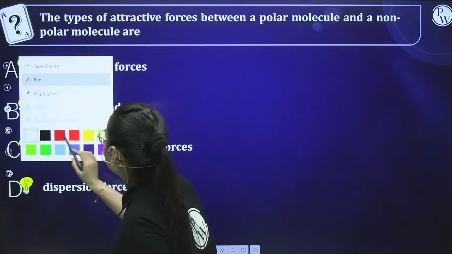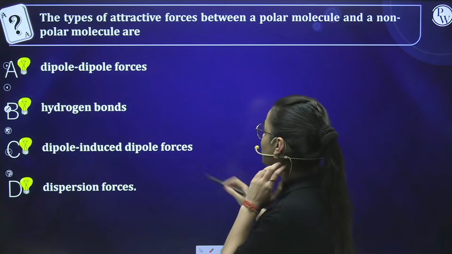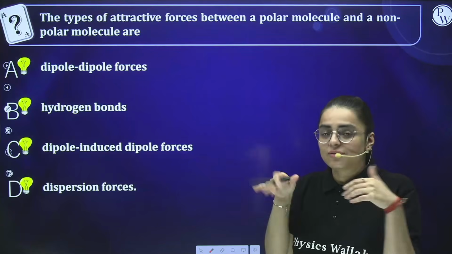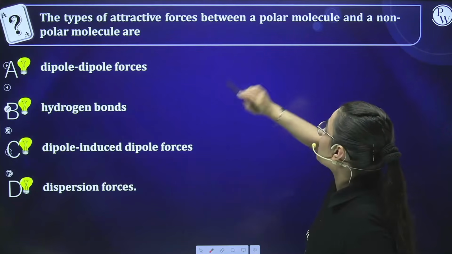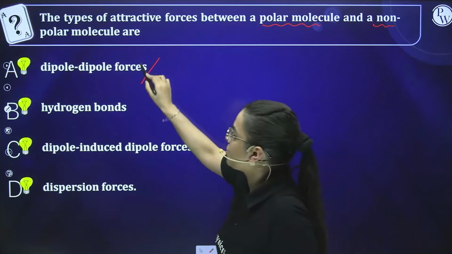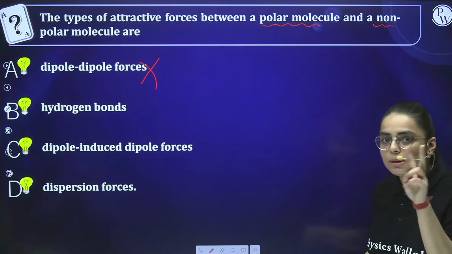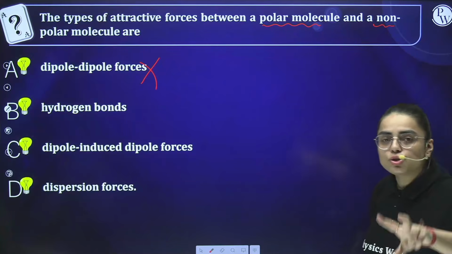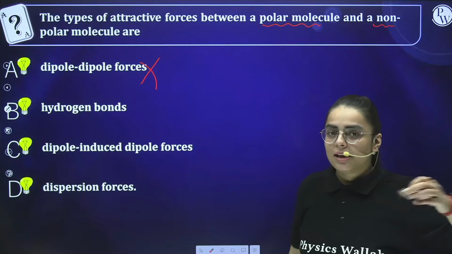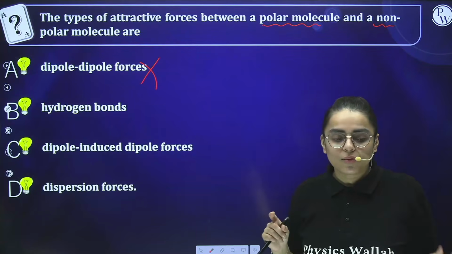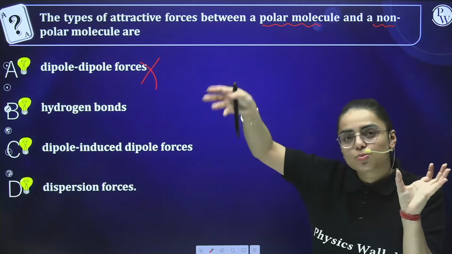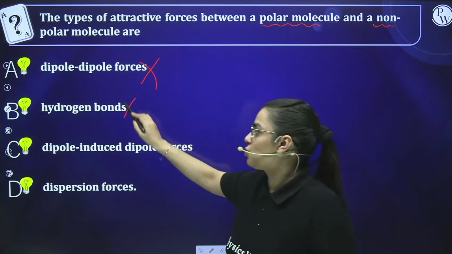Okay. Now, if you remember, students, I told you dipole forces were the ones in which both molecules were polar. Both had poles. For example, HCl. But the question is asking about a polar molecule and a non-polar one, so it can't be option A. Now the second, B option, hydrogen bond. Hydrogen bond arises with fluorine, oxygen and nitrogen, when there is an electronegativity difference, when one molecule's more electronegative atom is attracted towards the next molecule's less electronegative atom. So this also can't be the answer.